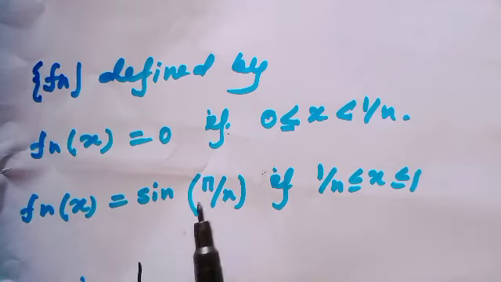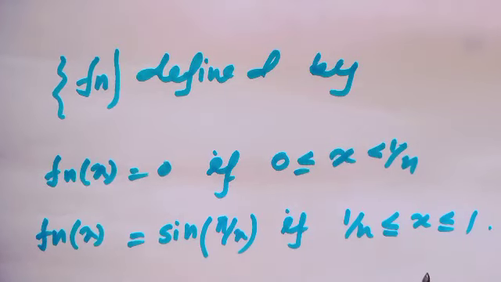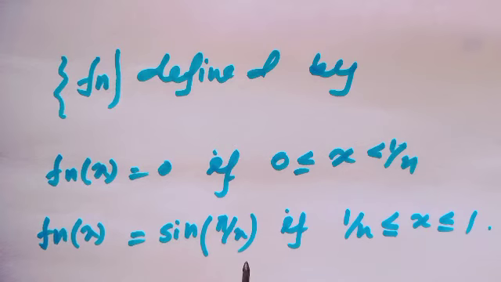This is a very interesting thing. The picture would be, when n equals 1, at the point 1 this would be sin pi, and all of us know sin pi equals 0.